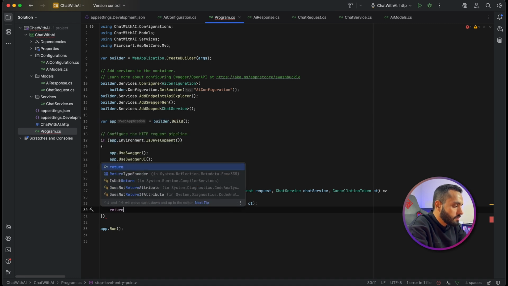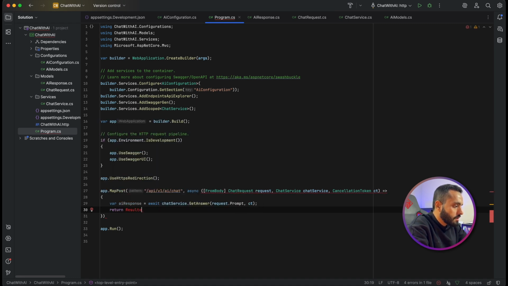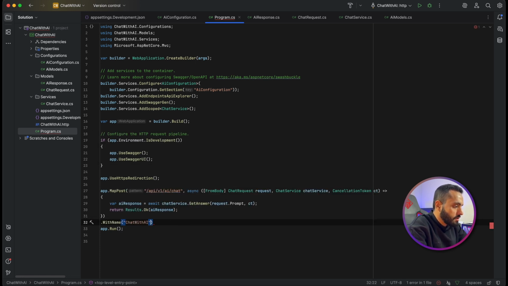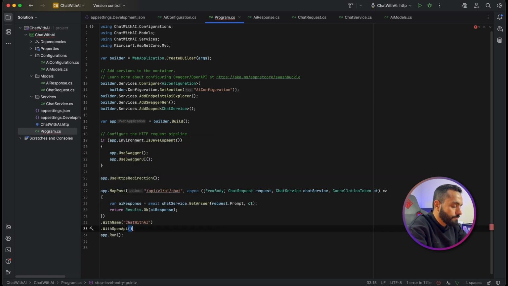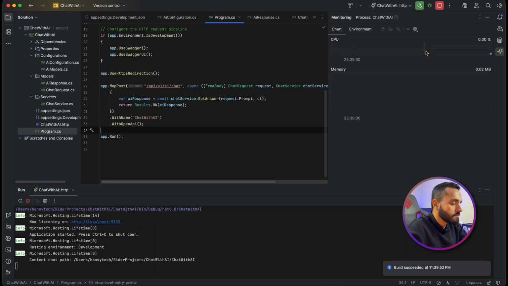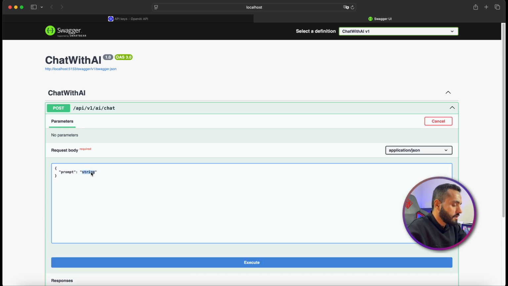Then return result dot OK with AI response. I will give it a name, chat with AI, and with Open API. Let's try to run this. As we can see, try it.